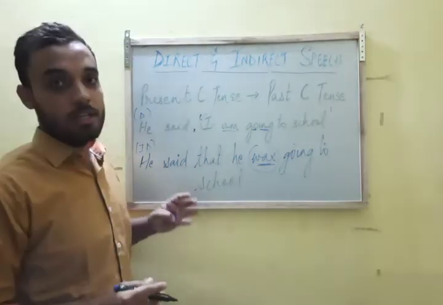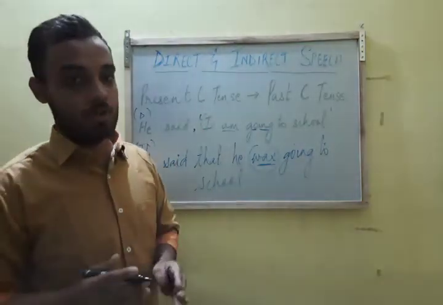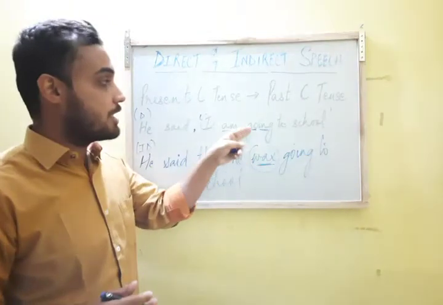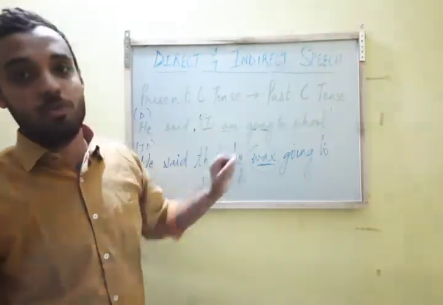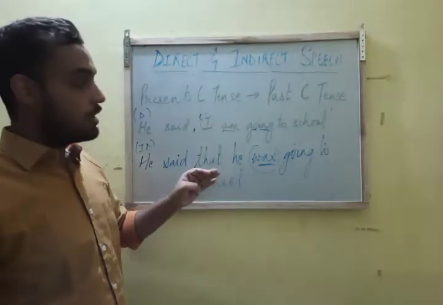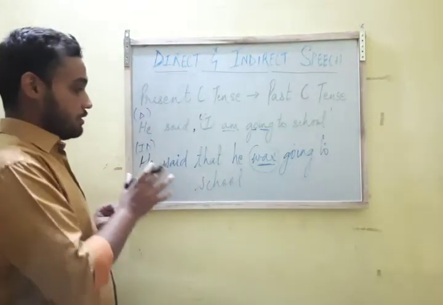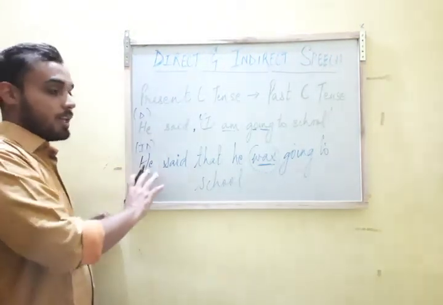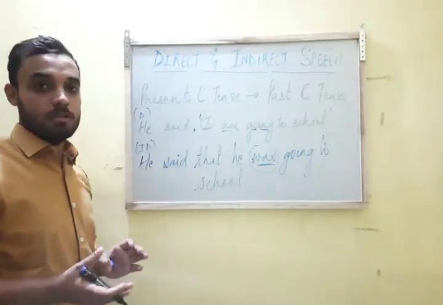So remember, students, that it is a rule. Whenever you are forming an indirect speech and the direct speech is given to you in present continuous, it will change to past continuous tense. That is a rule. If you want to note it down, please note it down. And if you have any confusion, please ask me on WhatsApp. Okay. So for today, this was the example. Try to understand it, and if you have any confusion with it, please ask. Thank you.